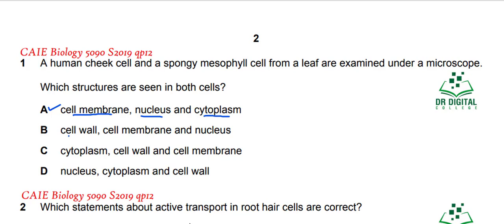Cell wall. You know that cell wall is not present in the human cheek cell because this is an animal cell. So option B is wrong. Cytoplasm, cell wall. Once again they are saying cell wall, and cell wall is not present in an animal cell. Nucleus, cytoplasm and cell wall in option D. So in all the three options B, C and D, cell wall is present, which cannot be present in an animal cell. So the answer for this question is A.